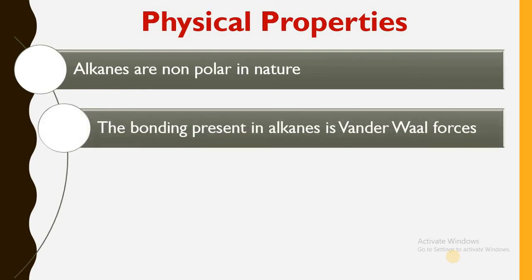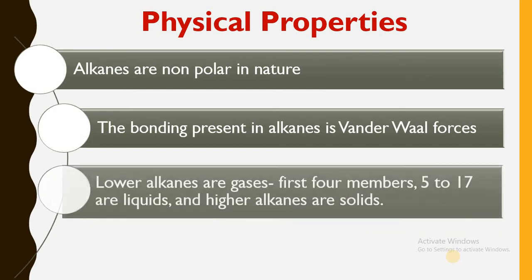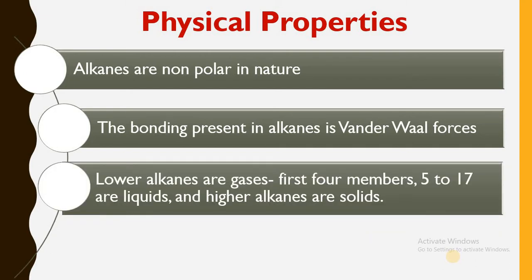The bonding present in alkanes is nothing but the van der Waals forces. These are the weakest forces which are present in molecules. Because of such type of forces, these smaller alkanes are gaseous at room temperature. These van der Waals forces are also called London forces. Lower alkanes are gases.